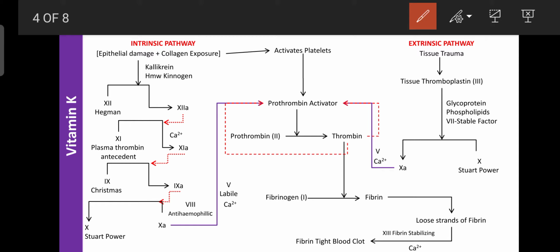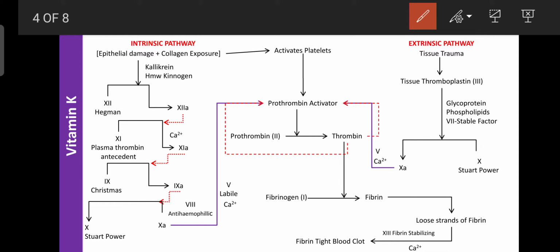Due to the entry or generation of free radicals in our body, because of a lack of antioxidants or a polluted environment, the free radicals are generated in our body. They damage the organs or the blood vessels, or damage the epithelium and expose the collagen inside the organ or blood vessel. So this is the initiation step for blood coagulation inside the blood vessel as well as inside the organ.